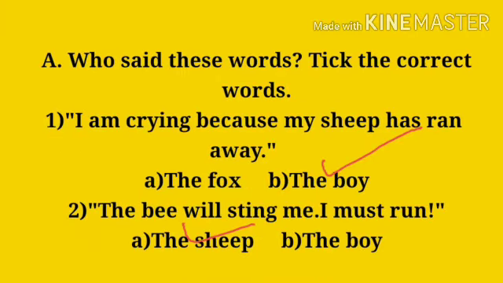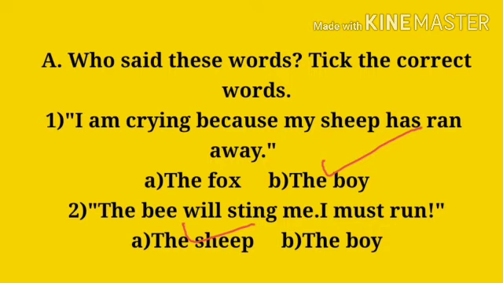First we will complete who said this word. Tick the correct word. It means some lines are given to you and two options are also given to you. You have to find out which option is correct. So the first one is: I am crying because my ship has run away. And the options are the fox or the boy. Who said this word? I am crying because my ship has run away. Yes, the answer is the boy. And I have already done the tick mark.